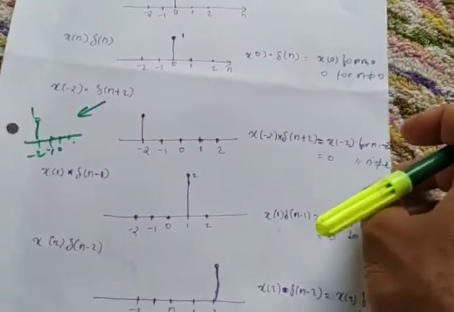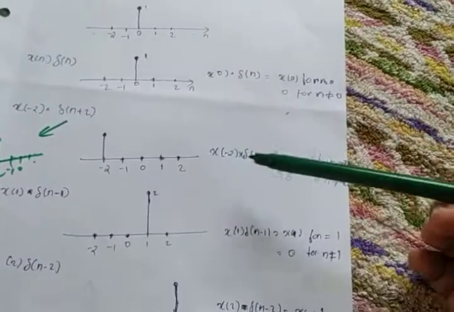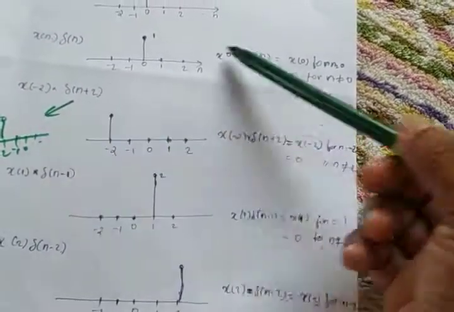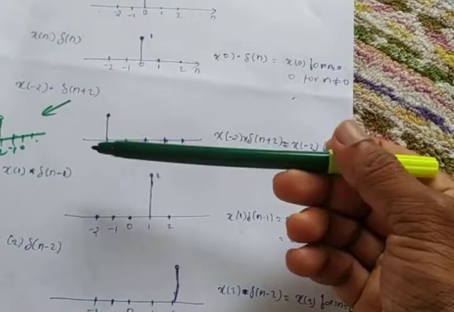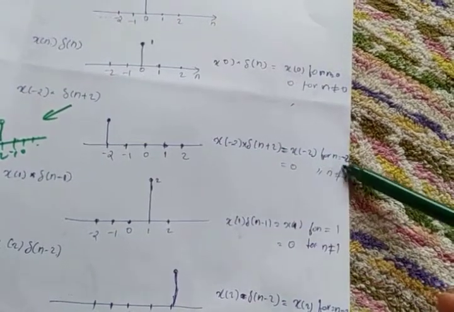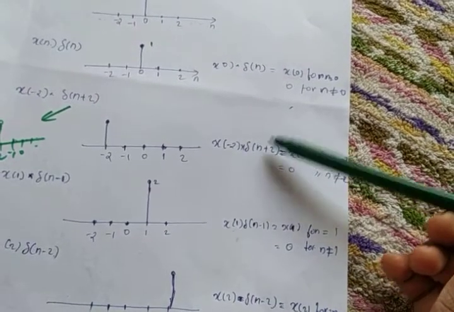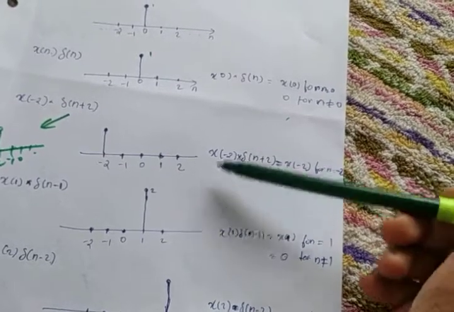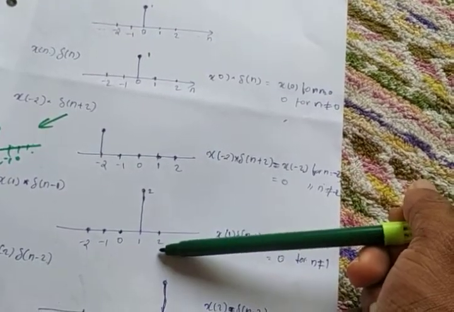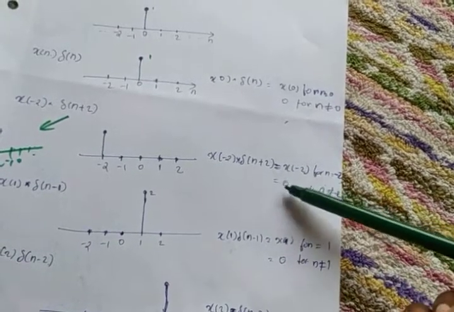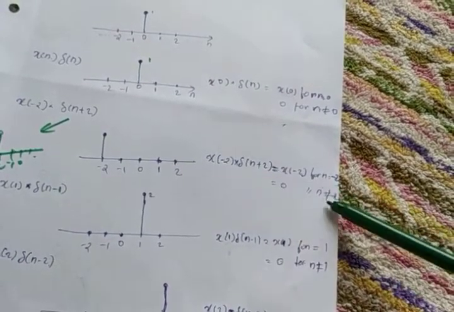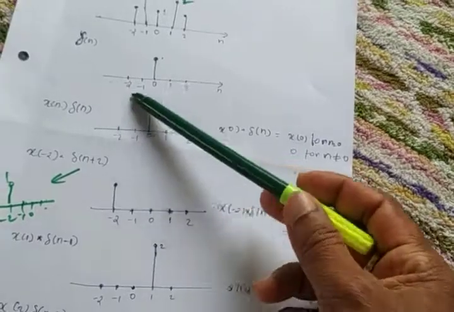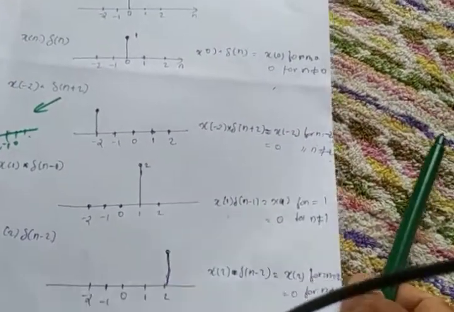Okay. So now you can summarize like this. x of minus 2 into del of n plus 2, which is nothing but x of minus 2 only for n equal to minus 2. That means at n equal to minus 2, del of 0 is 1. 1 into x of minus 2, x of minus 2 only. That is a mathematical representation. This is the graphical representation. So what will happen if n is not equal to minus 2? Definitely the 0 will be there. Why? Because for all other times, if n is not equal to minus 2, under that condition, for all other values, del of n is 0 only. Okay. So that's why it is written 0.